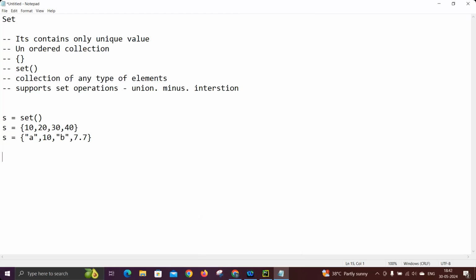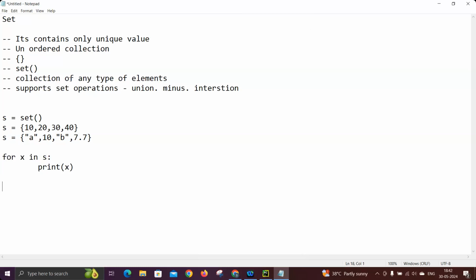Using a for loop we can iterate, or using index, or using inbuilt methods also. Okay, let's take a very traditional approach. For x in s, print x. Then it automatically prints all the values from the respective set. Whatever values we have in the set, it takes all the values, retrieves them from the set, and prints them on the console.